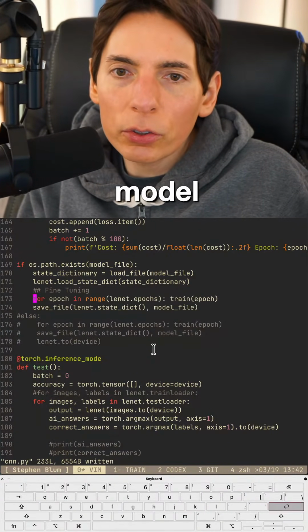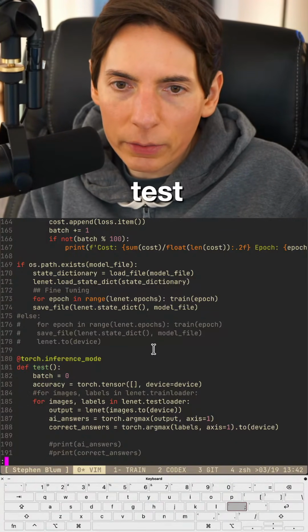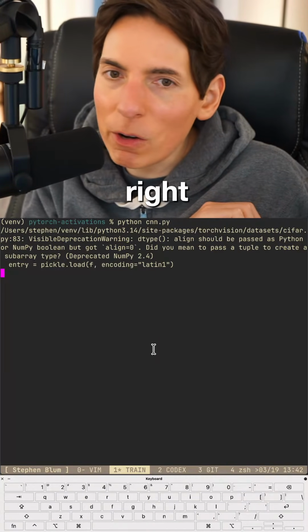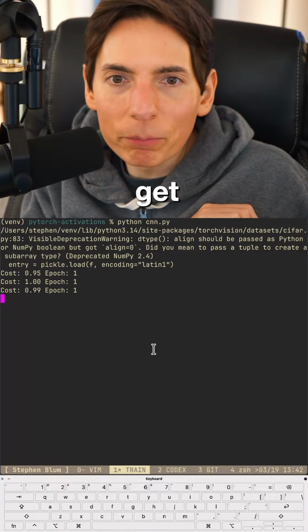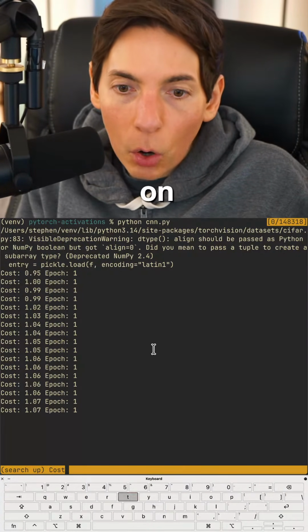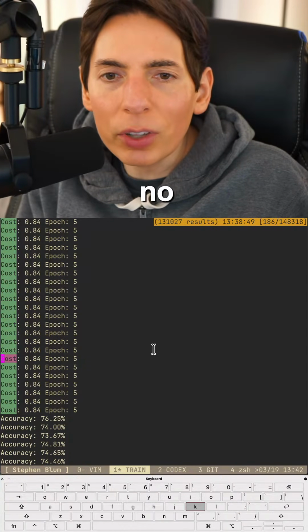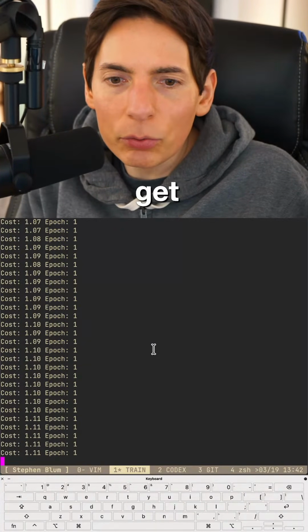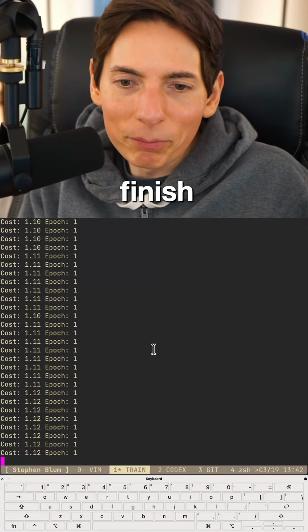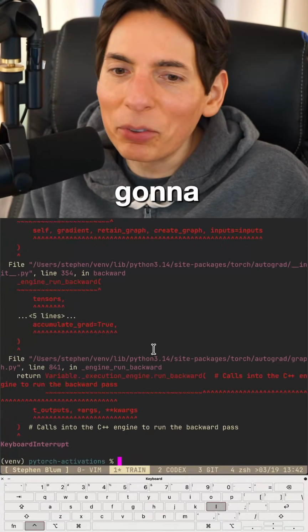Save the model, fine tune. All right, fine tuning's re-enabled. We get our test data there. Okay. Run. Boom. All right. Let's see where we get now. Oh, did we make it worse? Hold on. Cost. Oh wait, no, that's way better. Oh no, isn't it? No, the cost was at 84. So we get the cost at 84 and now it's worse. Okay. Should we let that finish? I think we shouldn't let that finish. I'm scared.